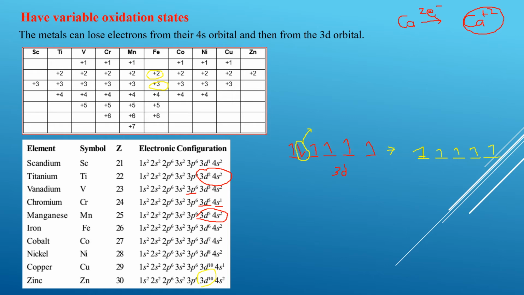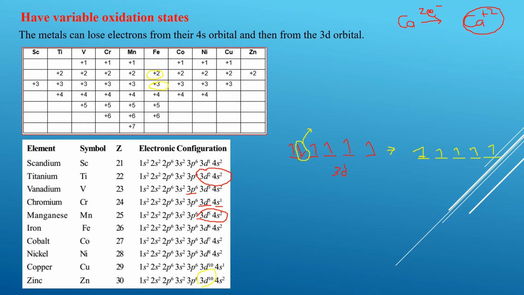So how many electrons can zinc lose? Zinc will end up losing 2 electrons only, and those 2 electrons in zinc are going to come from the 4s orbital, because losing a third electron from zinc would mean breaking the stability of the 3d orbital, and that would require a lot of energy. Alright, students, there we have it.